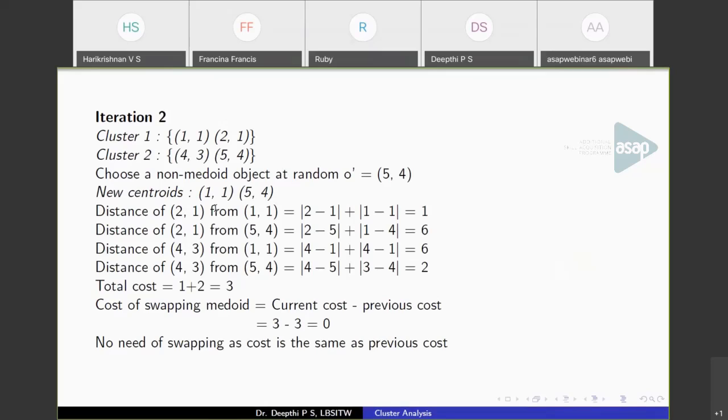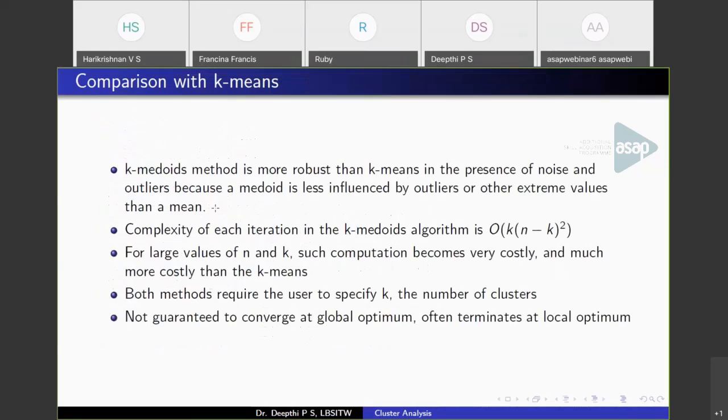You can discard outliers even in the case of k-medoids, but it doesn't affect the distribution of data as it does in the case of k-means. In k-means, the distribution of data will be affected by the presence of outliers, but this can be avoided in the case of the k-medoids algorithm. That is about partition clustering, k-means and medoids.